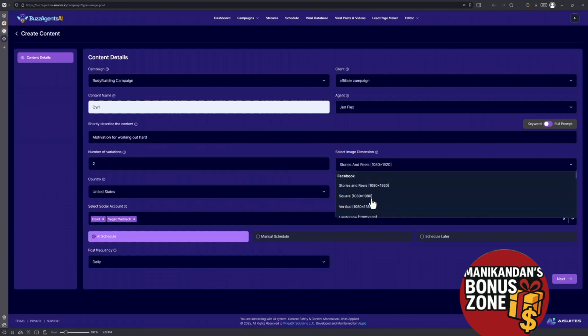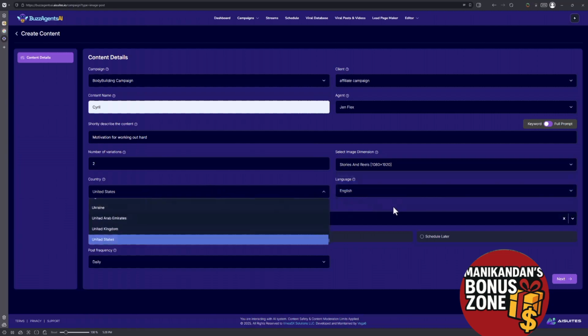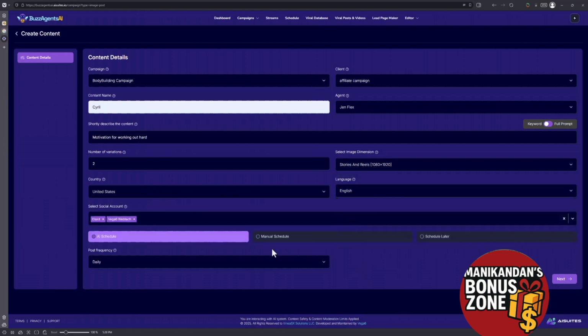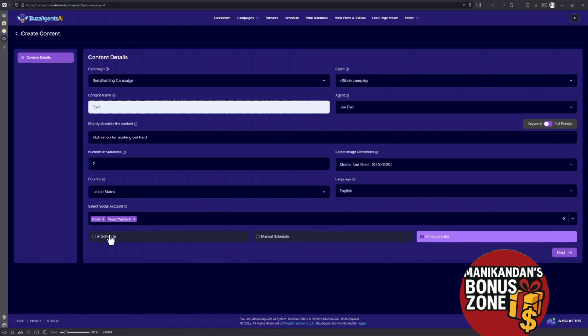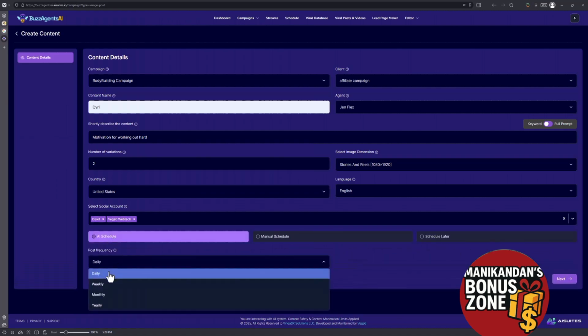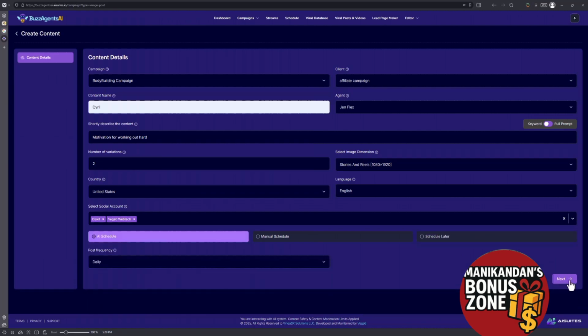And what kind of image format is it? Stories and reels. Okay, which country you are targeting, which language you are targeting. Here are the social media accounts that it will be posted to, and whether you want the AI to handle throttling, or you want to do it manually, or you want to schedule it for later, or just create the content now. You can do that. You can also choose the post frequency. Once you are ready, click on next.